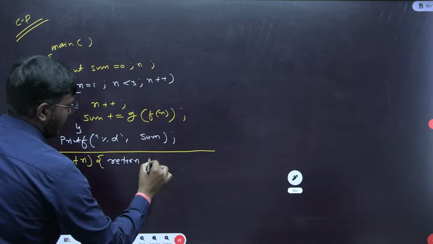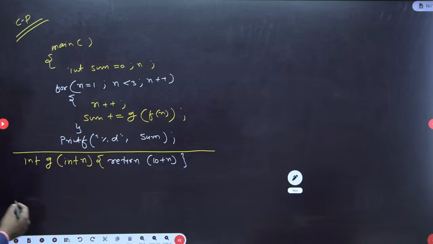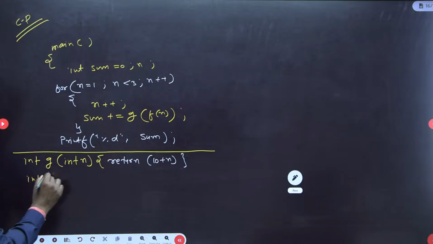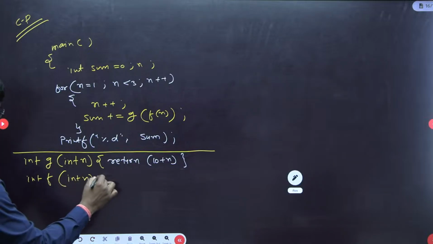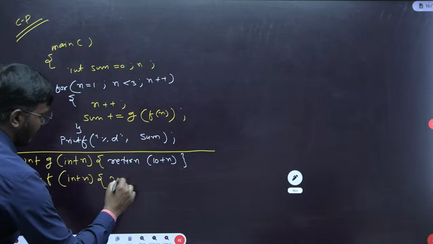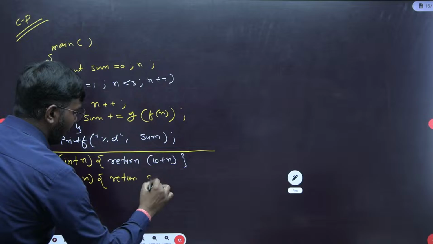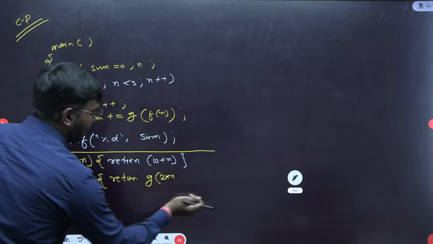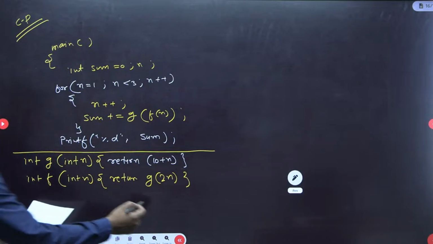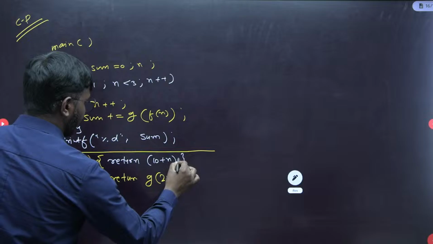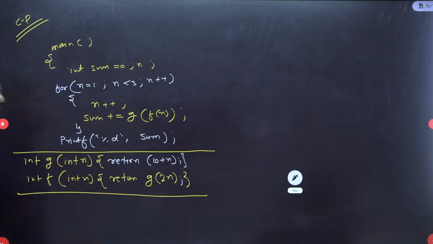Okay. Return 10 plus n. Fine. And this f function is having this parameter n, int of n, and it will return g of 2 times n, or we can say it's a 2n. Fine. This is the complete given code. Very good. And asking what is the final value of this sum, just execute the sum value.